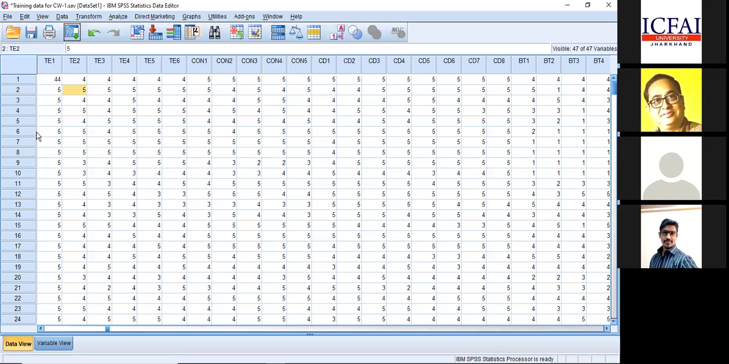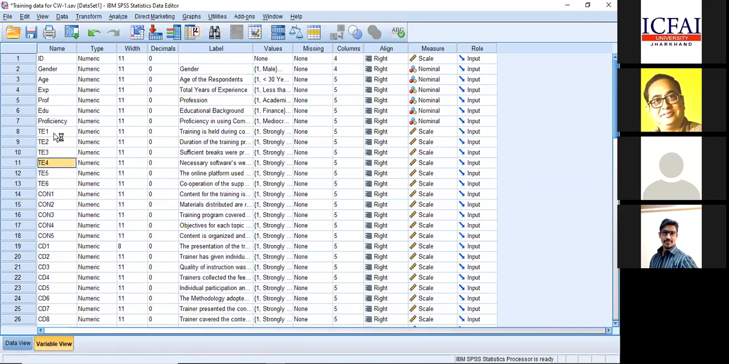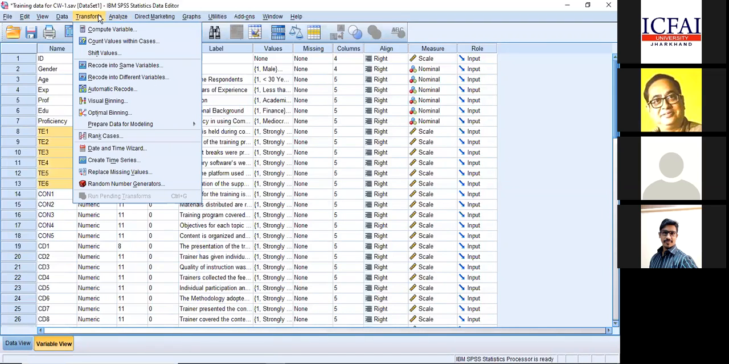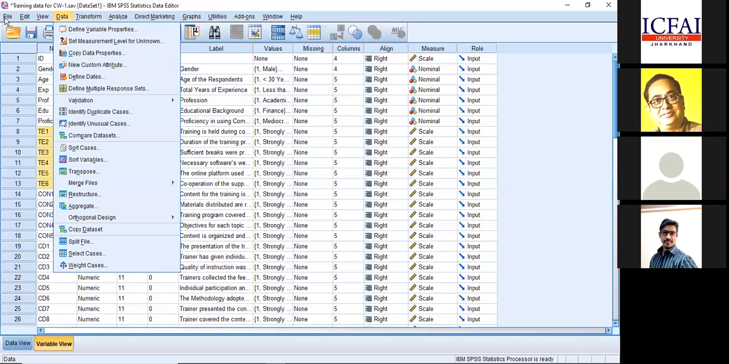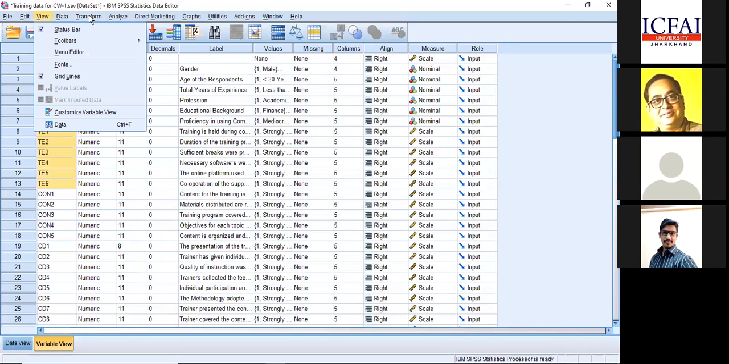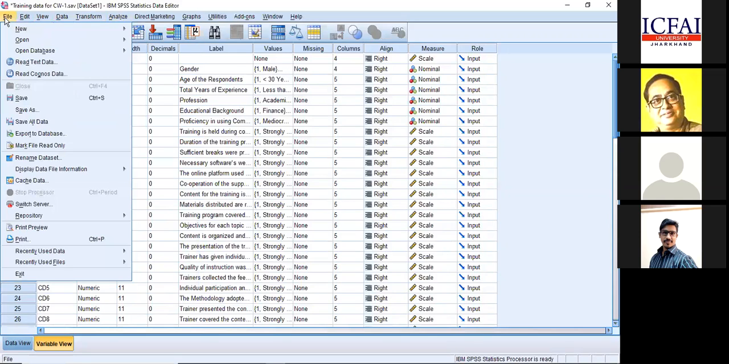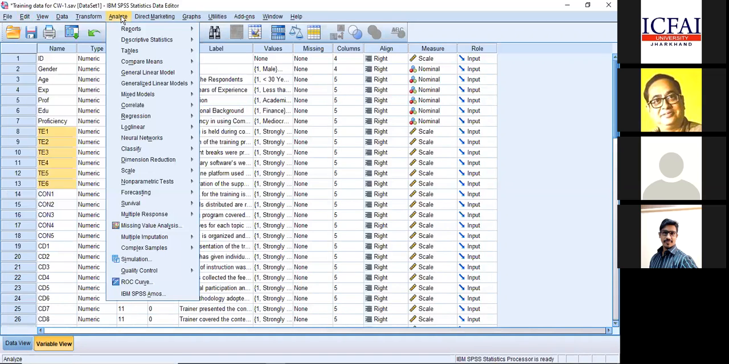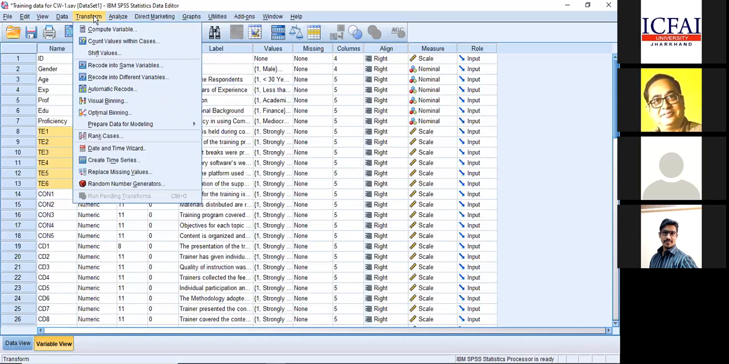How will you compute it? T1, T2, T3, T4, T5, T6. These all, up to T6, are my training environment variable. For all these training environment variables, I should create one single score as TE. How will I do that? There is one option which I mentioned yesterday, that is Transform. If you recollect, I mentioned File, Transform and Analyze. File will help you make a new data set, open a new data set, save and save as. Analyze will tell you what statistical tests are available. You can do almost all basic statistical tests in Analyze. Transform is an option, there you can go for Compute.